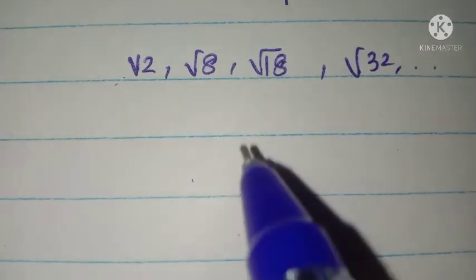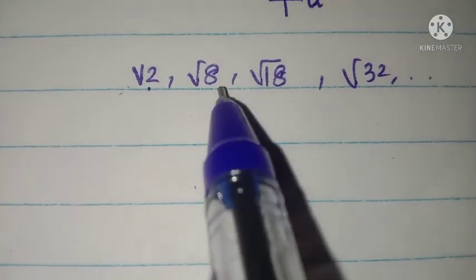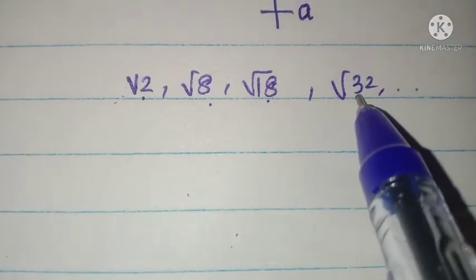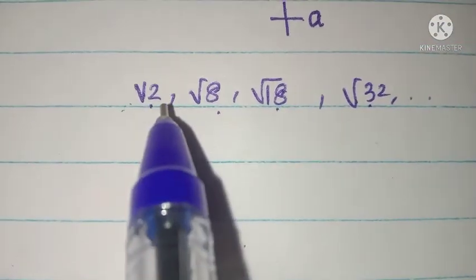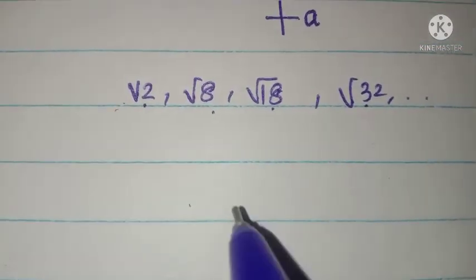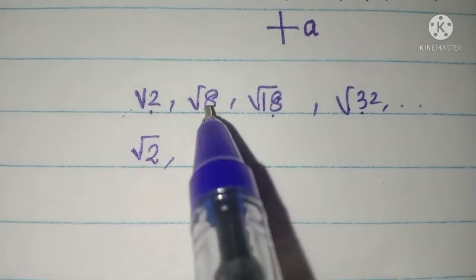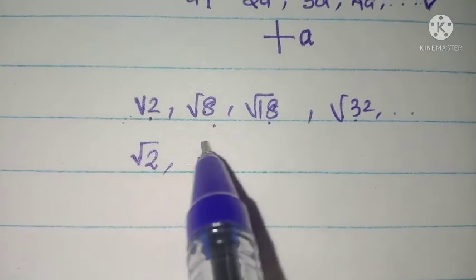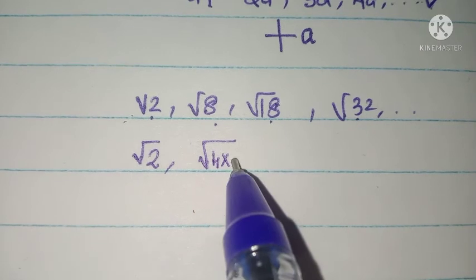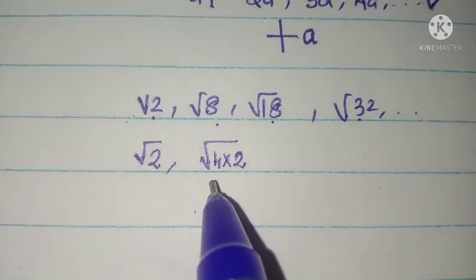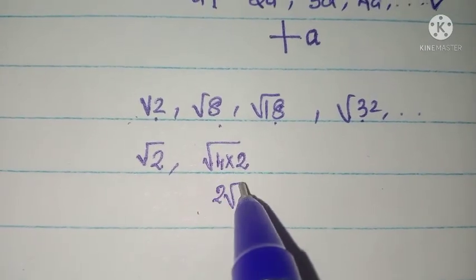Another question, root 2, root 8, root 18, root 32, etc. Is it an AP or not? Listen, here the first term is root 2 and the second term is root 8. Here root 8 can be written as root of 4 into 2, which is the same as 2 root 2.